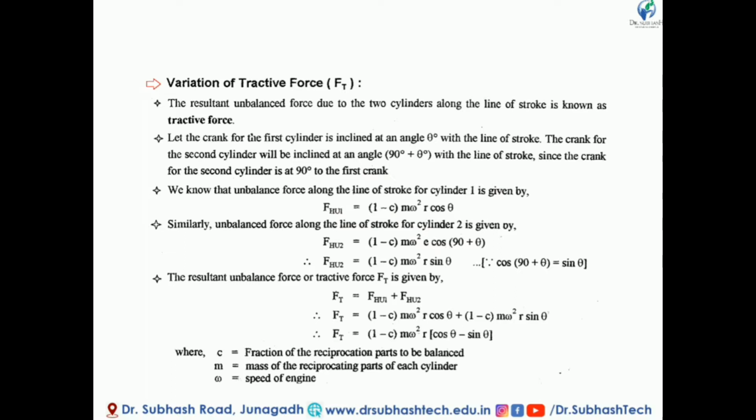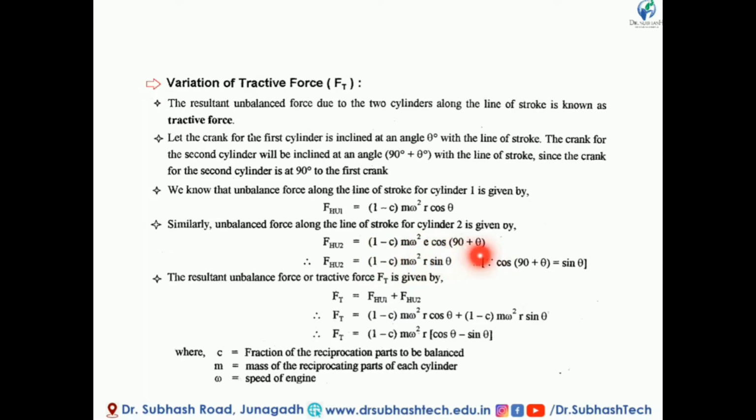So for cylinder 1, the unbalanced horizontal force along the line of stroke, FHU1, is (1 minus c) m omega square r cos theta. Similarly, for cylinder 2, the unbalanced horizontal force FHU2 is (1 minus c) m omega square r cos(90 plus theta), because theta becomes 90 plus theta.